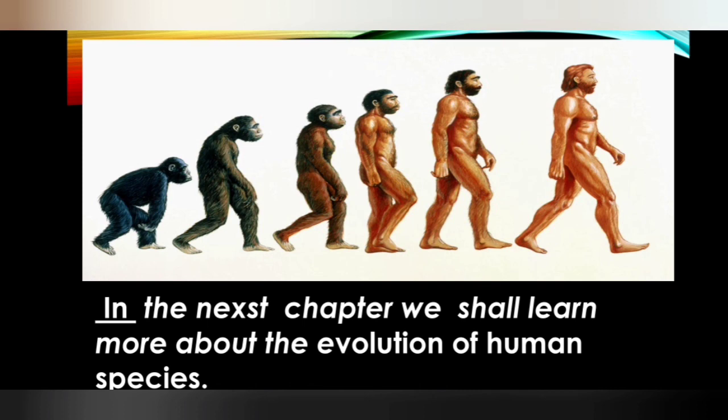You can see in the picture the apes roaming on the ground. Slowly they become a little taller and erect, become more like humans, and slowly they change and progress and reach the present-day human beings. This we are going to study in detail in the next chapter, where we shall learn more about the evolution of the human species.